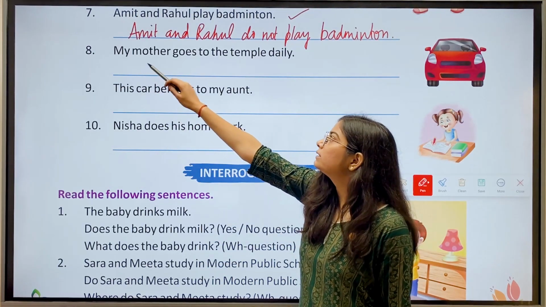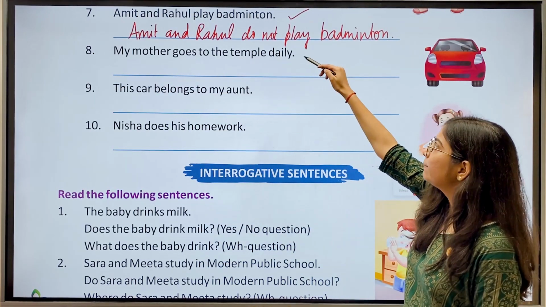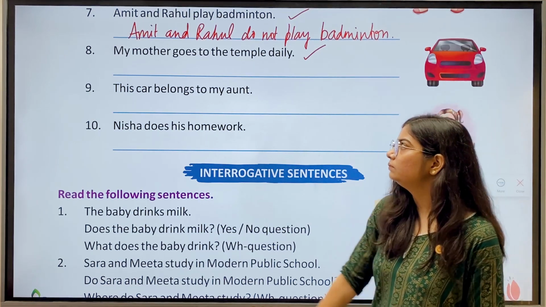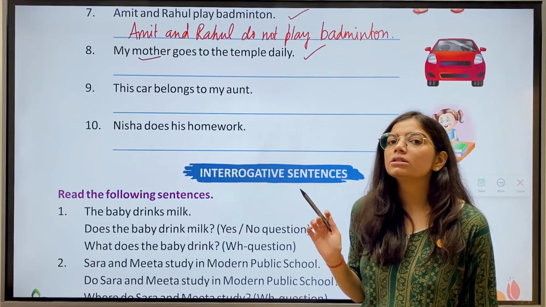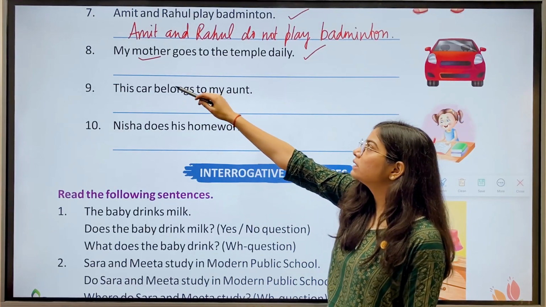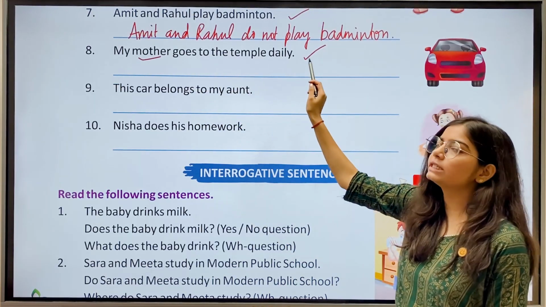Then we have eighth, my mother goes to the temple daily. Now we have mother, which is the singular subject. So the answer is my mother does not go to the temple daily.